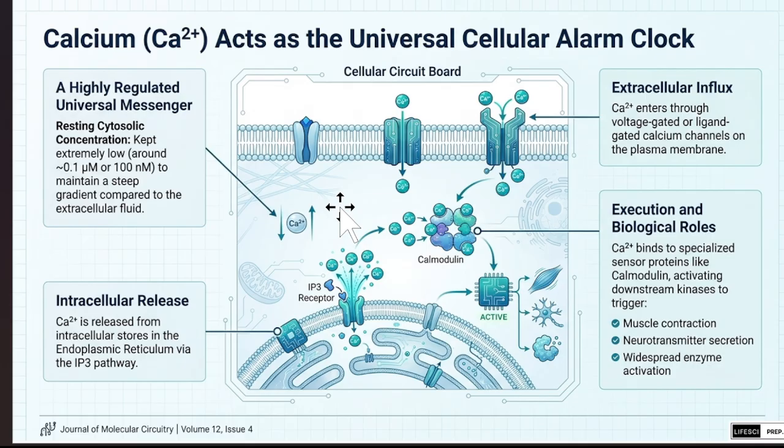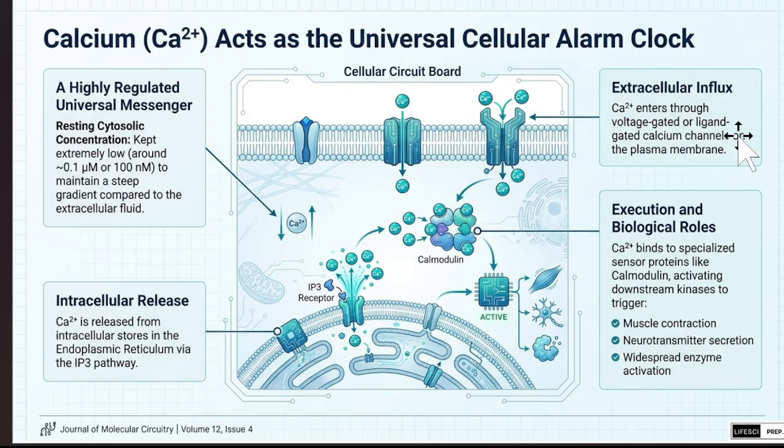It maintains ion concentration from the outer surface to the inner surface. Then there is intracellular release, where calcium is released from the endoplasmic reticulum, where the IP3 pathway acts and activates the calcium receptor or calcium channel in the endoplasmic reticulum.